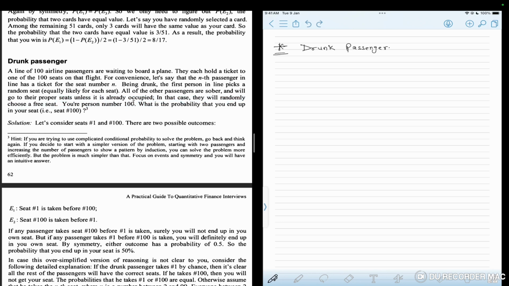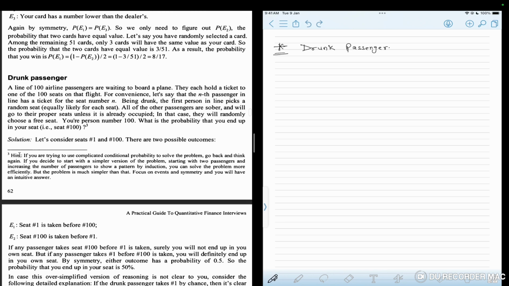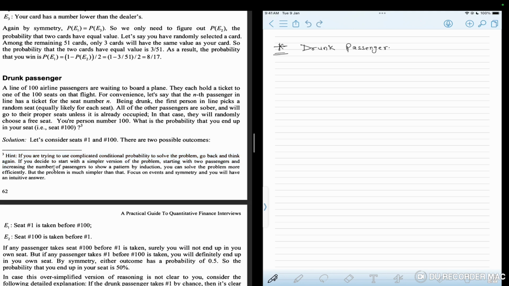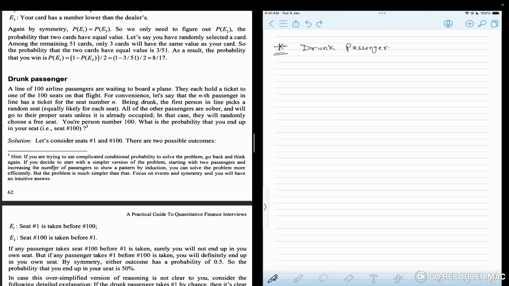You are person number 100. What is the probability that you end up in your seat? That is the seat number 100. So there is a hint also given here, and I think the hint is more useful here than the solution. So we'll follow the hint, and I think that is the proper approach to follow this question.